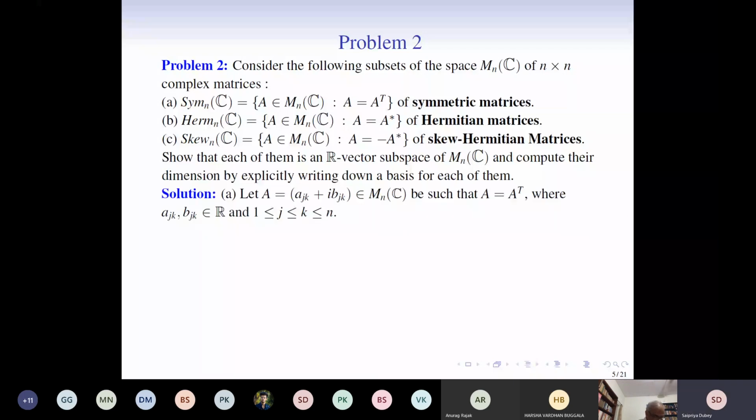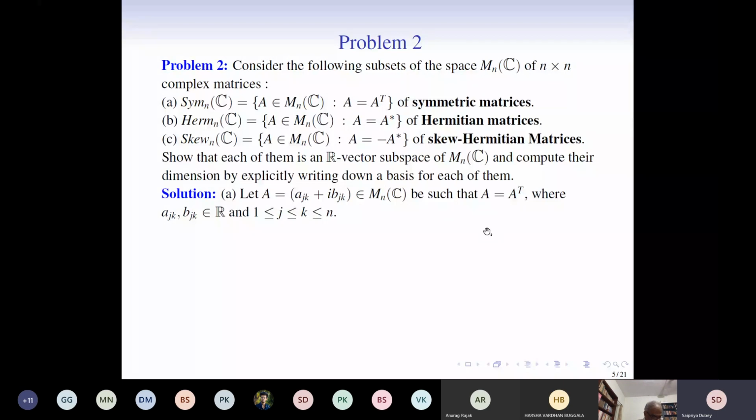We define A as, because we are taking entries in complex numbers, each entry should have a real and imaginary part. So we have a_jk plus i times b_jk, belonging to MnC, such that A transpose is equal to A, which is the condition imposed here.